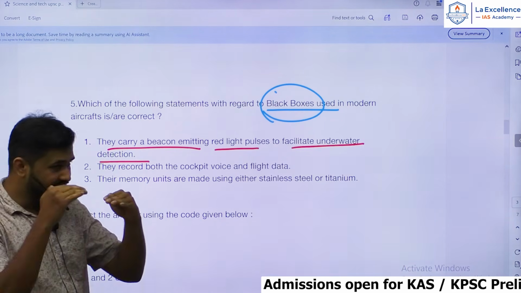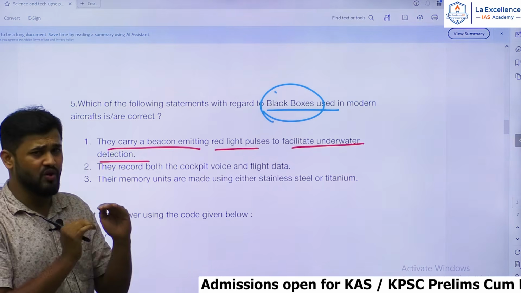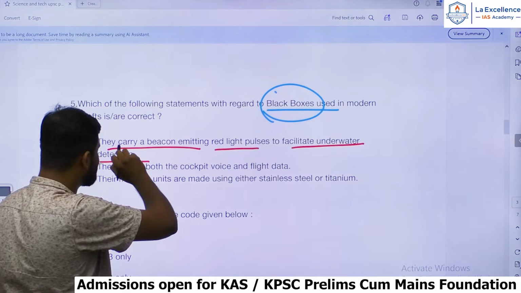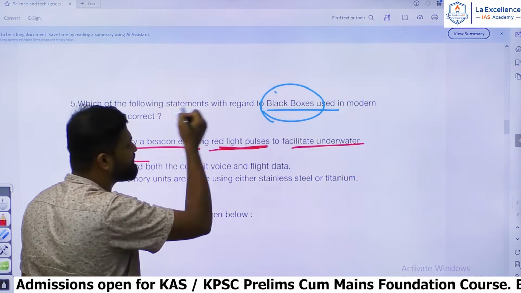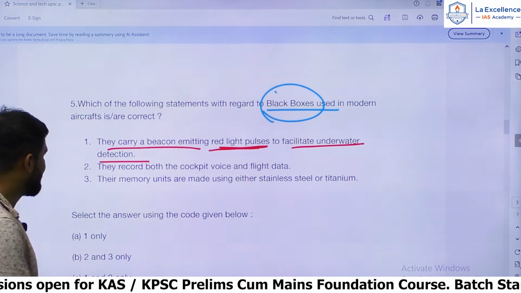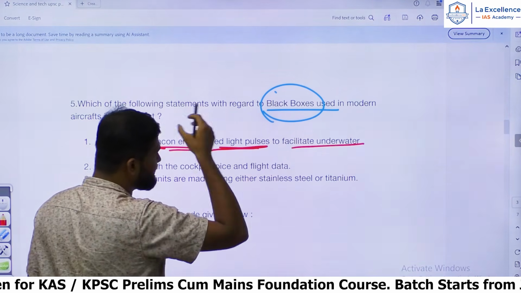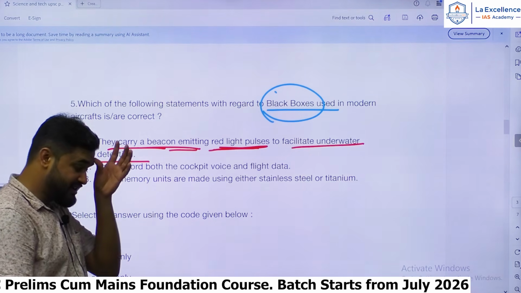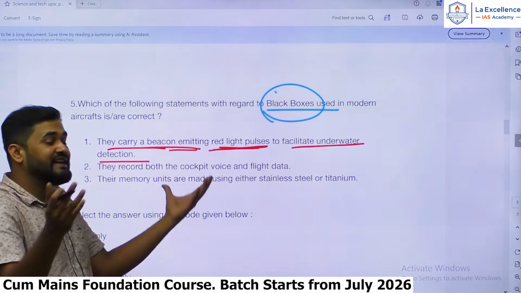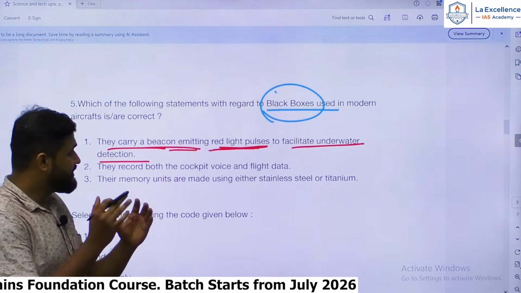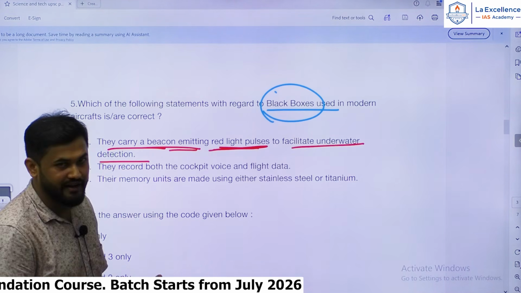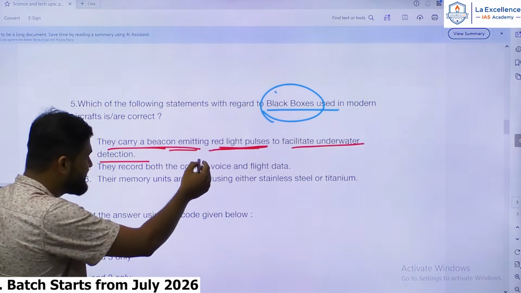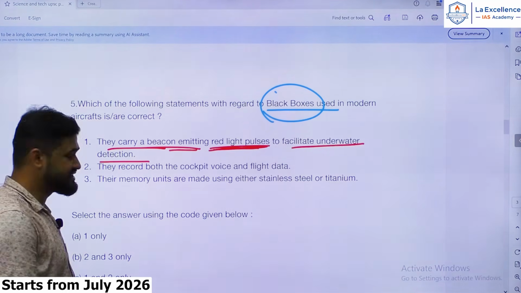When it enters the water, the black box emits red light pulses. That is what the statement is saying. Black box detection is very important, because even if the entire aircraft crashes, black boxes need to be detected. For detection to become easier underwater, they use red light pulses. This is what the statement is saying.